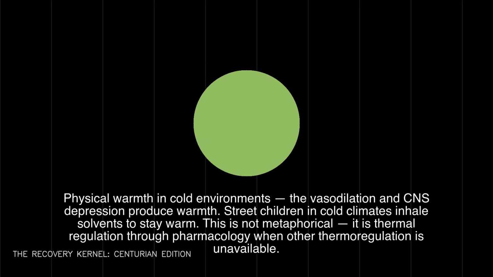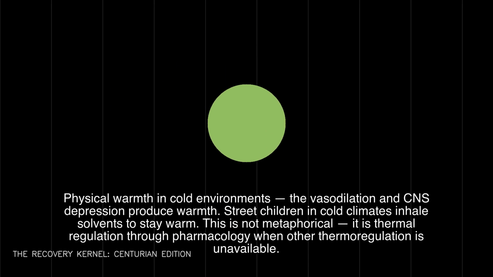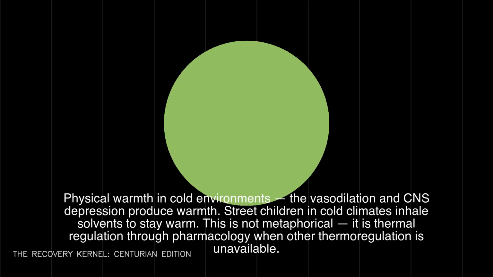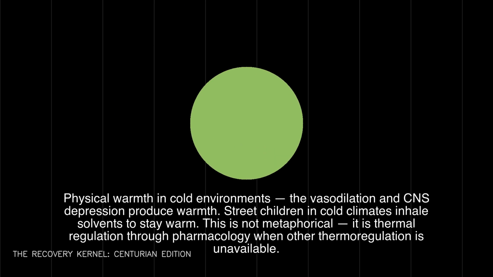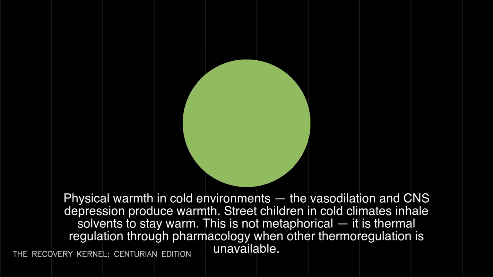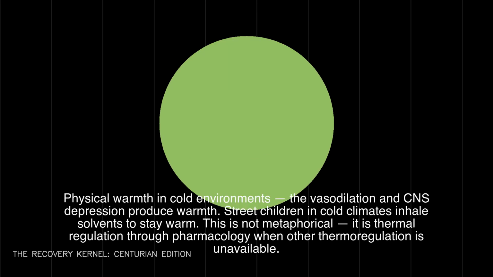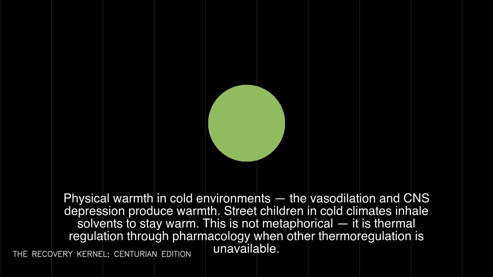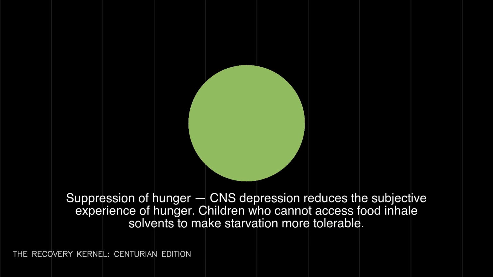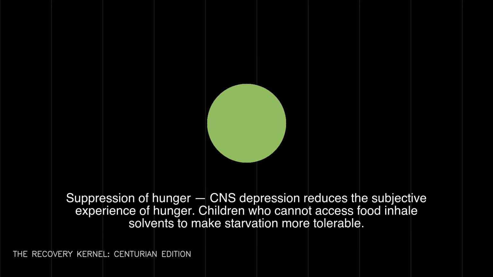The vasodilation and CNS depression produce warmth. Street children in cold climates inhale solvents to stay warm. This is not metaphorical, it is thermal regulation through pharmacology when other thermoregulation is unavailable. Suppression of hunger. CNS depression reduces the subjective experience of hunger. Children who cannot access food inhale solvents to make starvation more tolerable.